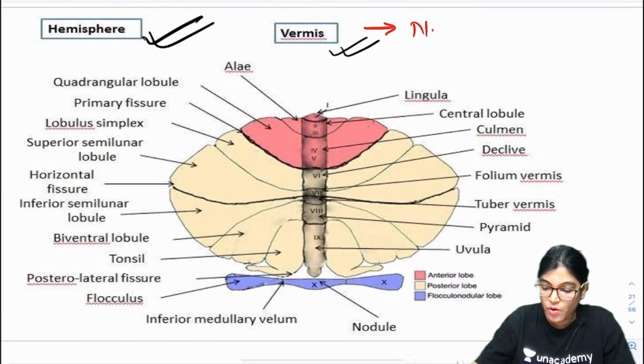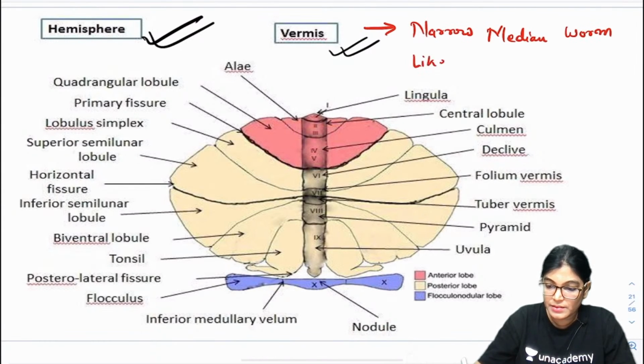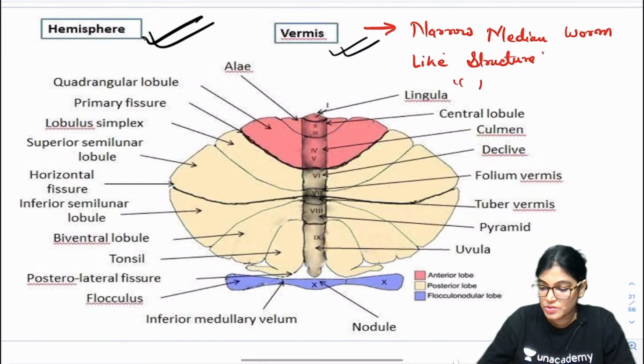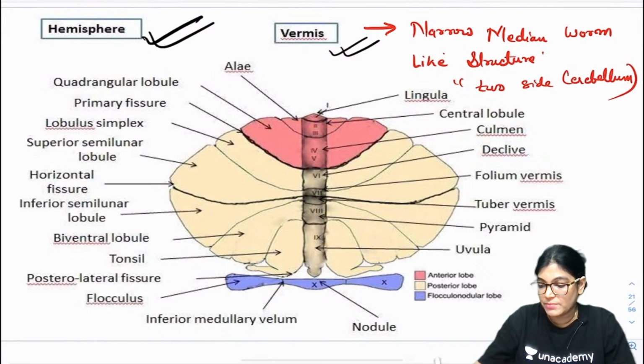The vermis is a narrow median worm-like structure which is forming a connection between the two sides of the cerebellar hemispheres. Got the point?